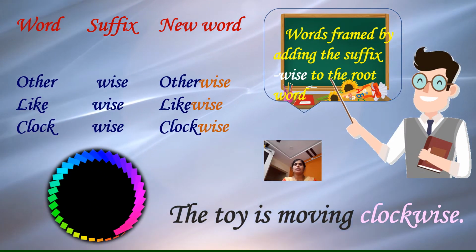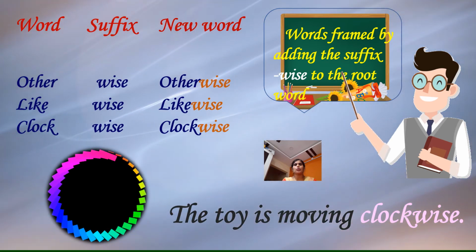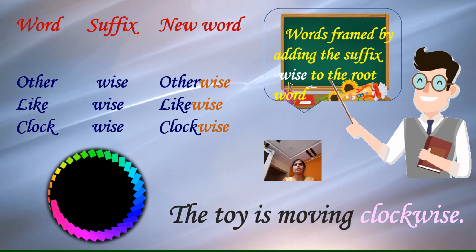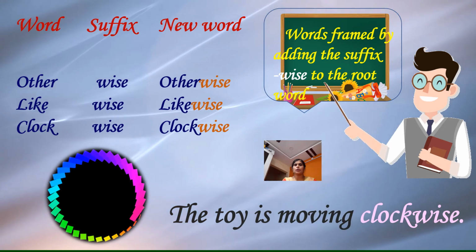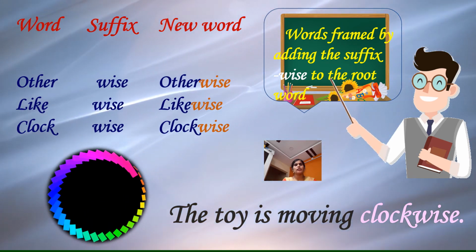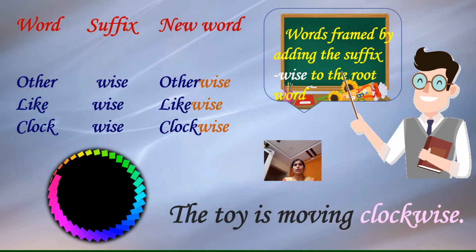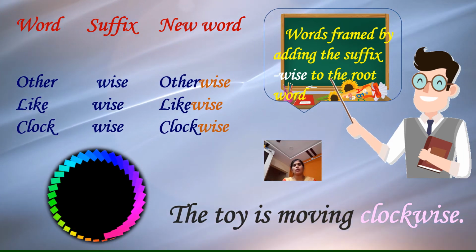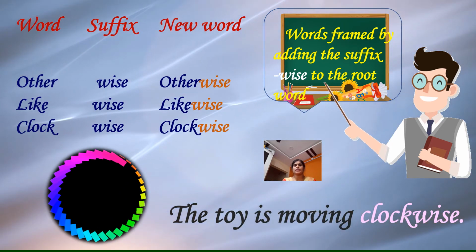Next example, the words framed by adding the suffix wise to the root word. For example, other, by adding the suffix wise, the new word becomes otherwise. In the same way, like, likewise, clock, clockwise. The toy is moving clockwise.